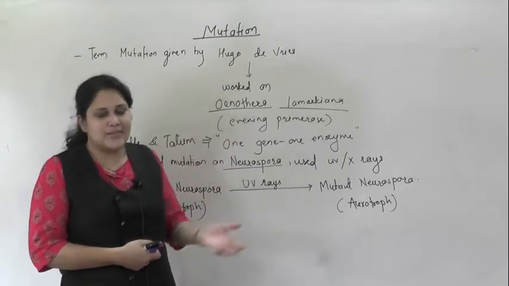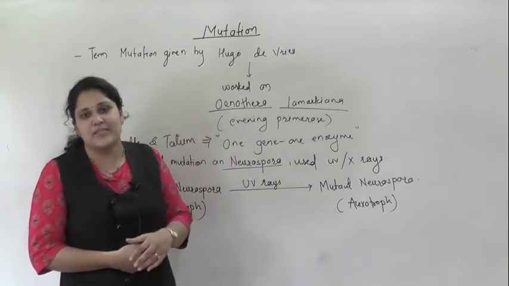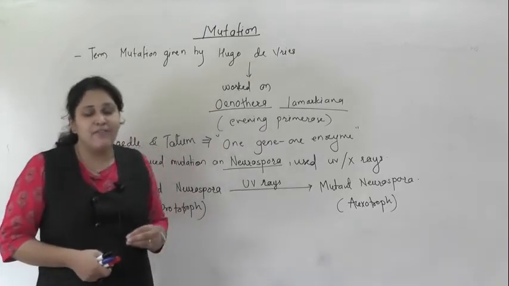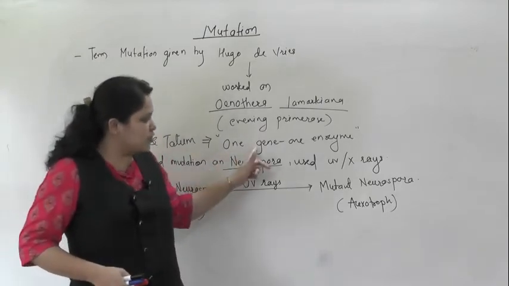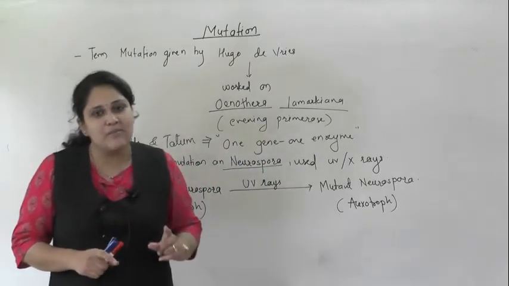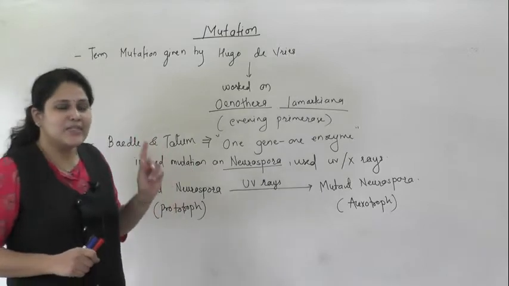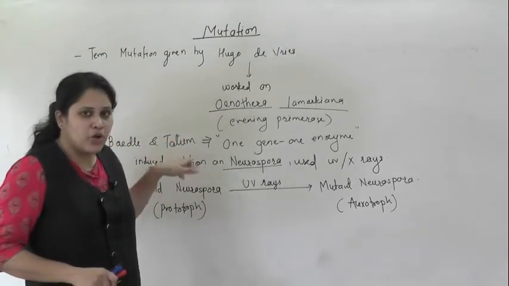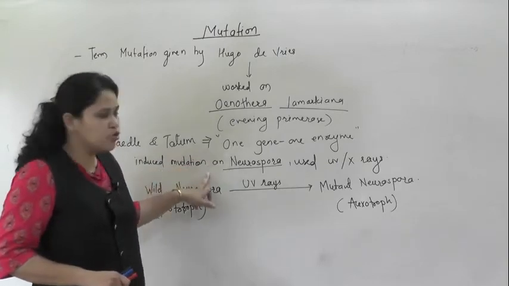Okay? So enzymes were not present for synthesis of those nutrients. So from this observation, they gave the concept of one gene, one enzyme. So one gene, one enzyme concept proposed by whom? This concept was proposed by Beadle and Tatum. They worked on Neurospora.